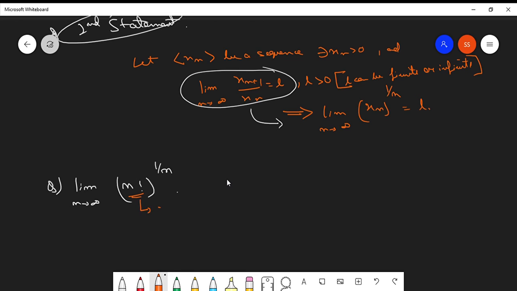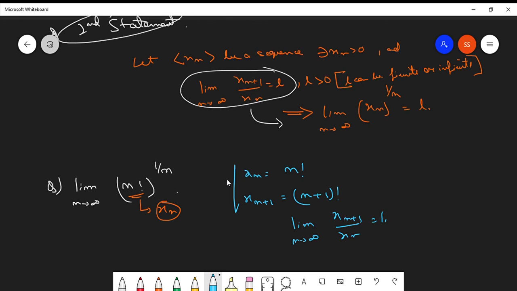This is your xn. So if xn is equal to n factorial, what will be the value of xn plus 1? n plus 1 factorial. So limit n tends to infinity xn plus 1 by xn is equal to limit n tends to infinity n plus 1 factorial over n factorial, which is equal to n plus 1. So this is equal to infinity.